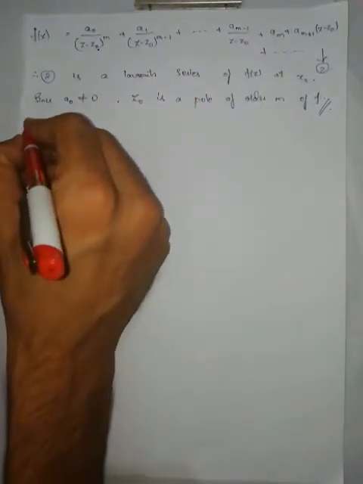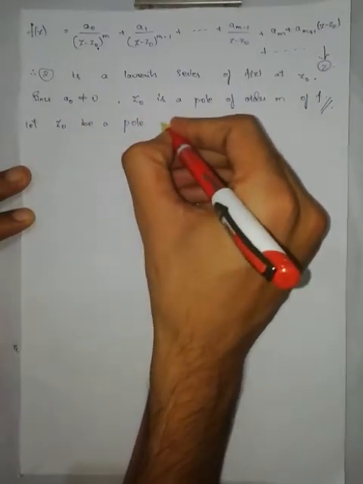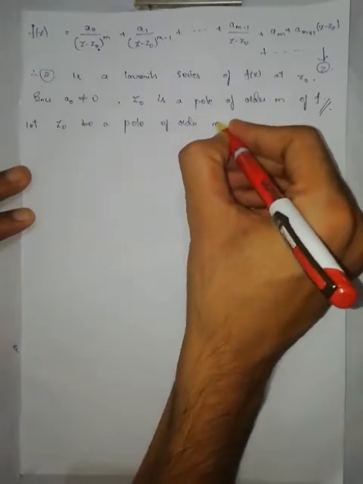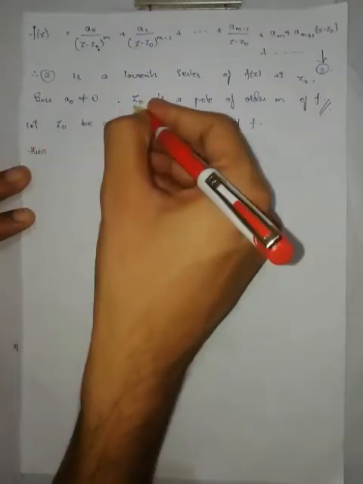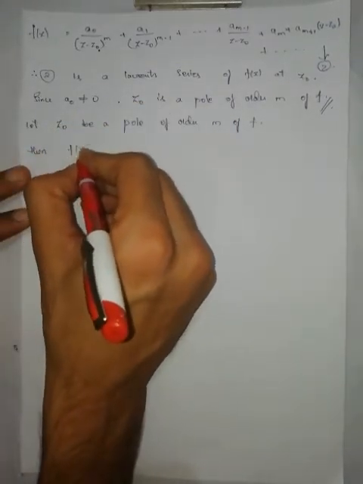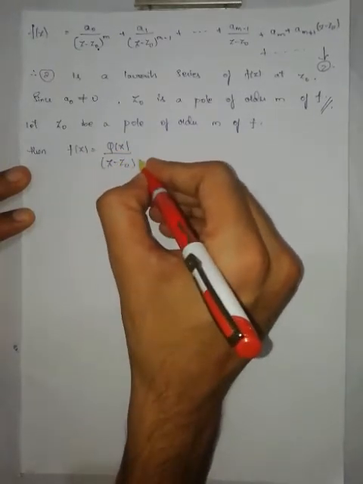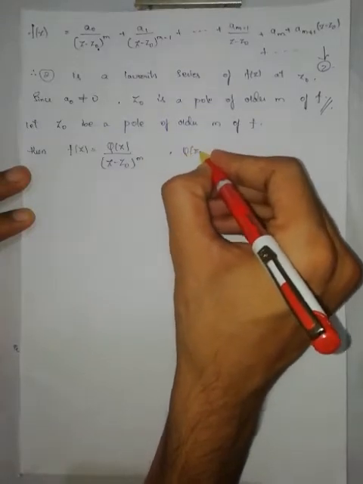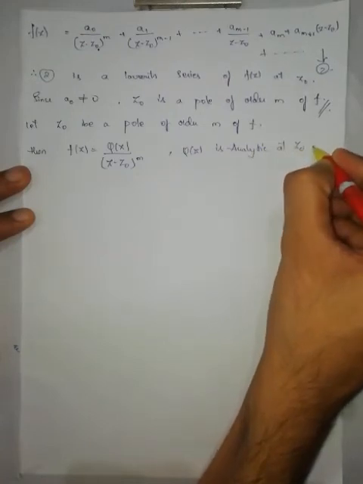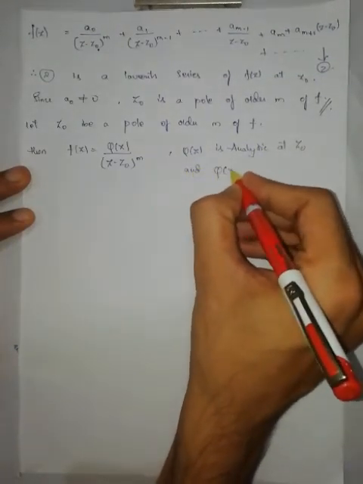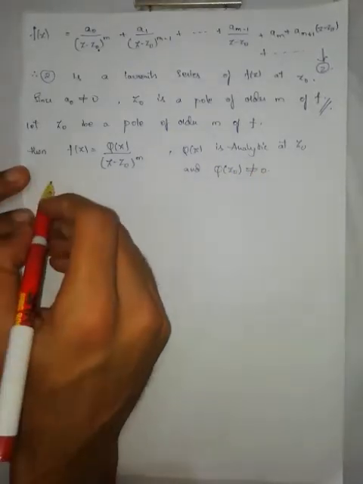Now let z naught be a pole of order m of f. Then just now we have proved, then f of z can be written as phi of z by z minus z naught to the power of m, where phi of z is analytic at z naught and phi of z naught is not equal to 0.